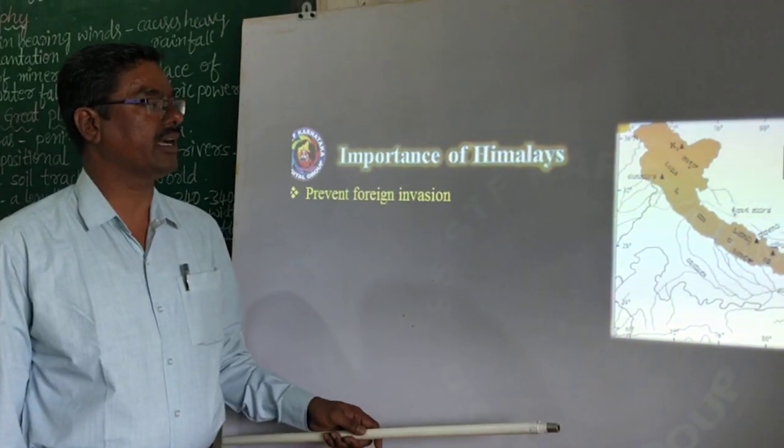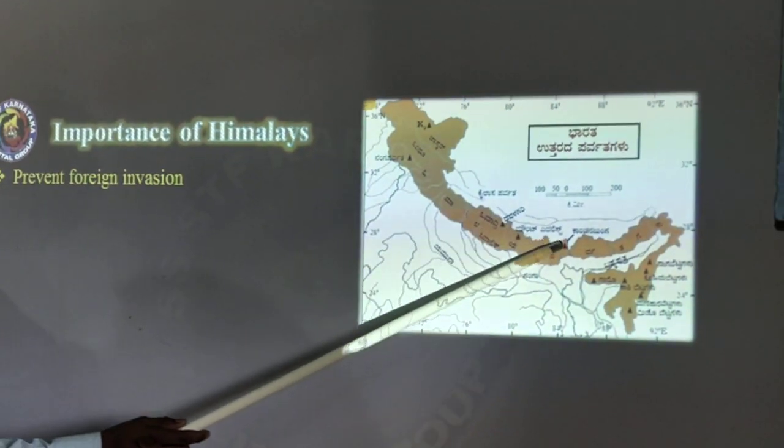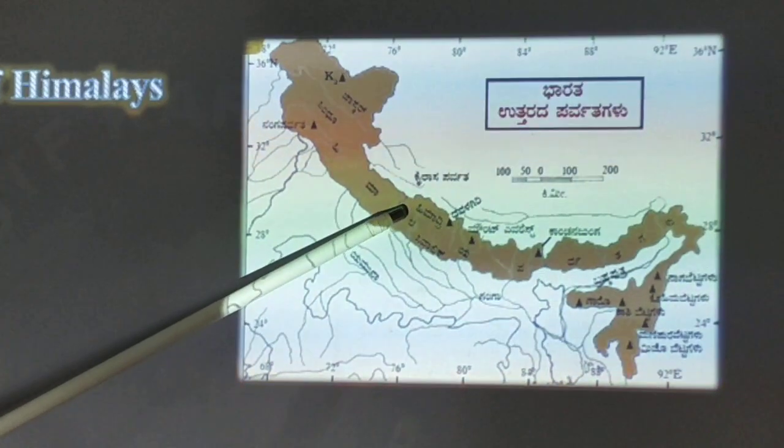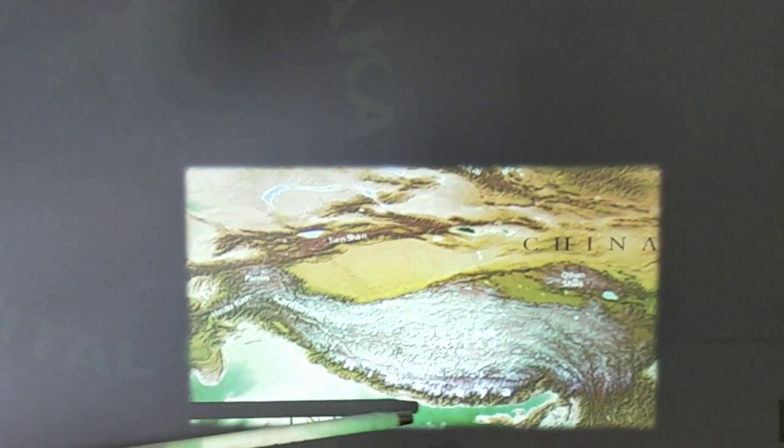Importance of Himalayas. Himalayan mountains act as natural frontier and they prevent foreign invasion. Second one, they prevent the cold winds from Central Asia.